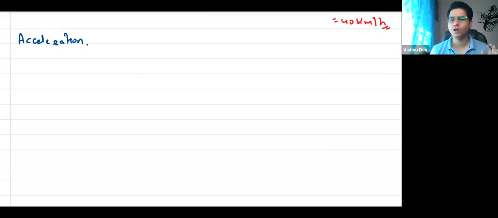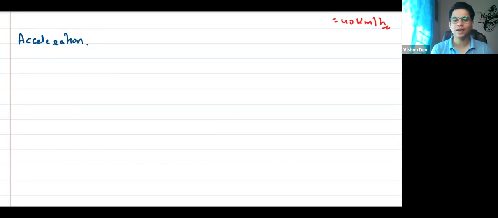I hope all of you are very clear about speed and velocity. What's the difference, guys? Speed is just the value, just the magnitude. It is distance traveled per unit time. But when you talk about velocity, it is the displacement, so it has both magnitude as well as direction. So for acceleration, we are concerned with direction also.